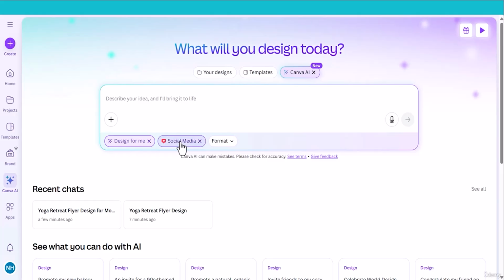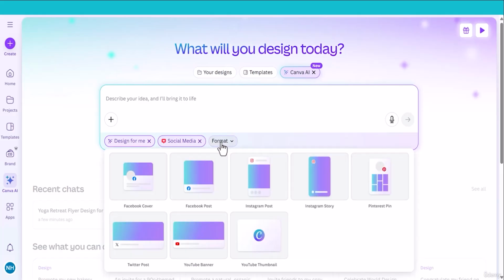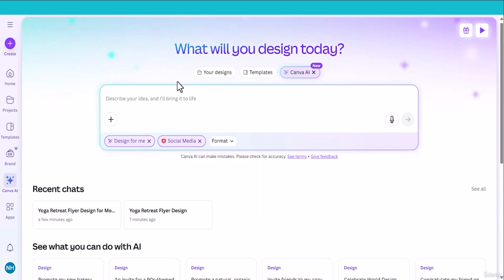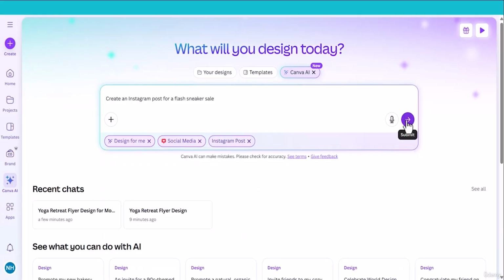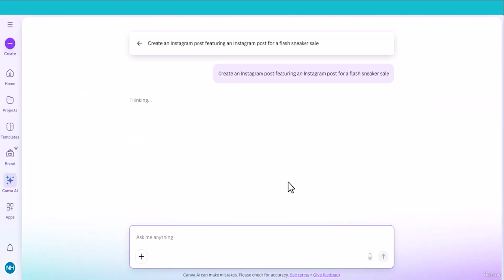Next, we have social media. This is perfect for Instagram, Facebook, or any platform. Canva creates stylish, scroll-stopping content with just a quick prompt. So let me show you an example. Create an Instagram post for a flash sneaker sale. Let me choose the format Instagram post. Let's see what Canva cooks up for this prompt.